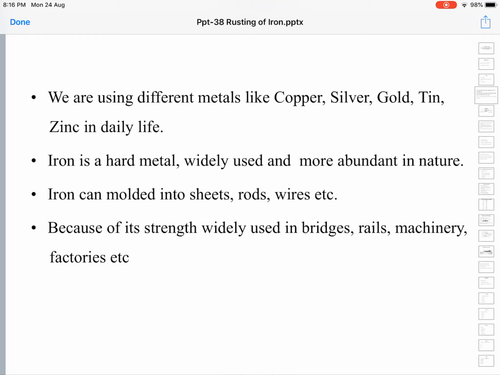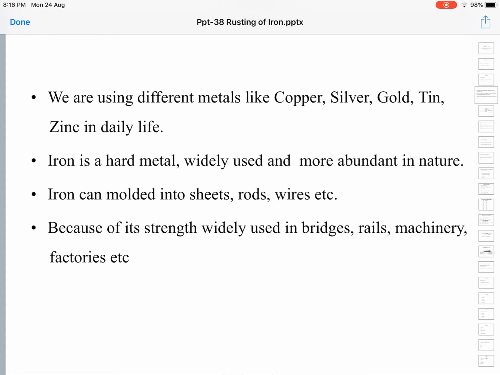But iron is most widely used because it is quite abundantly available in nature, as well as it is a hard metal, and we use iron as a structural material.